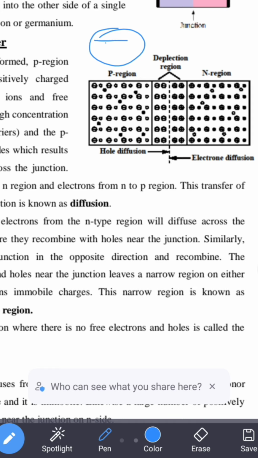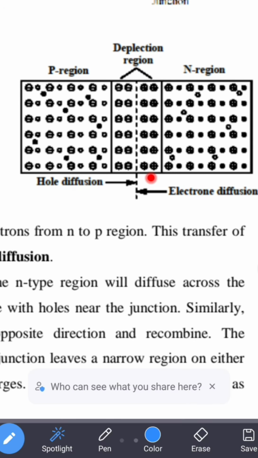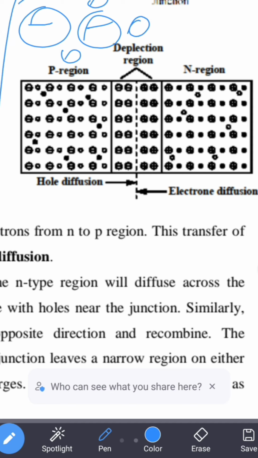So ಹಾಗಾಗಿ ಅದನ್ನ ನಾವು ion ಅಂತ ಕರಿತೀವಿ, which has gained an electron, and that ion will be represented like this. Okay, because electron will be having negative charge ಆಗಿರೋದ್ರಿಂದ now that atom will be represented like this, and in the p region we will be having positively charged holes which will be represented just by an empty circle. So in the p region we can easily see that we are having more number of ions like this and more number of holes like this in the p region.